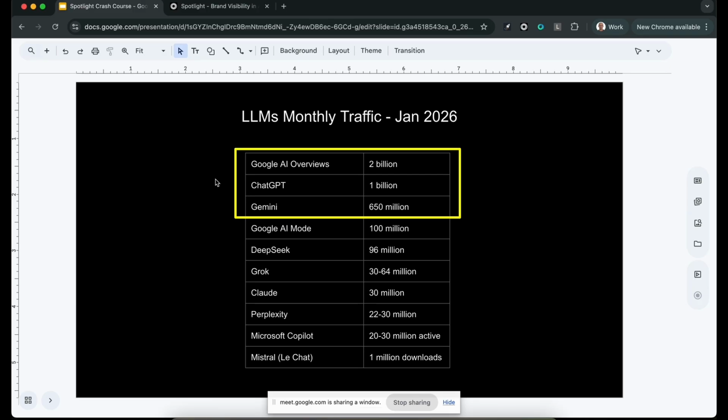I actually wrote a post about that, showing the differences between AI Overview, Gemini, and AI Mode. They're all based on the Gemini family of models, but they give different responses because they're trained differently. They have different system instructions. A lot of things are different about them, and the actual brands that they mention are different.